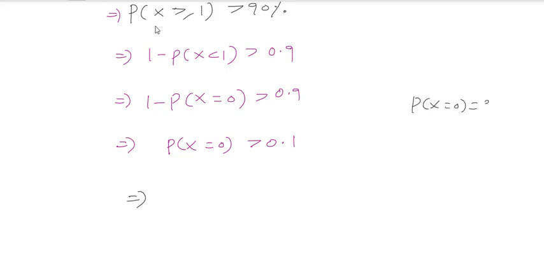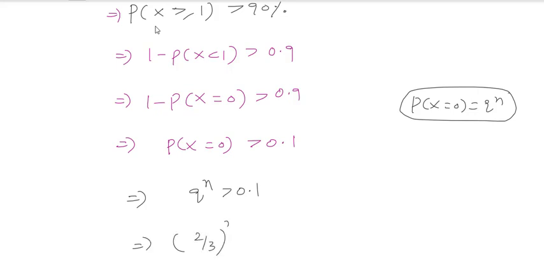You can go with q^n, which is applicable only for the binomial distribution, so don't substitute this for all distributions. So q^n is less than 0.1. The q value is 2/3, so (2/3)^n is less than 0.1.